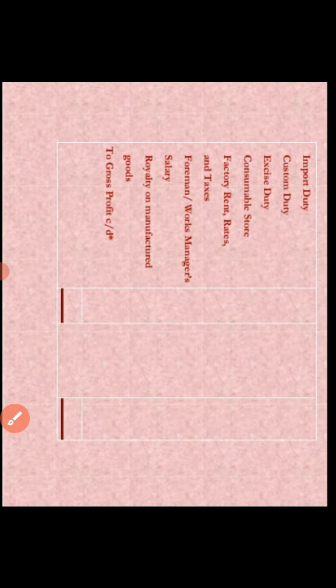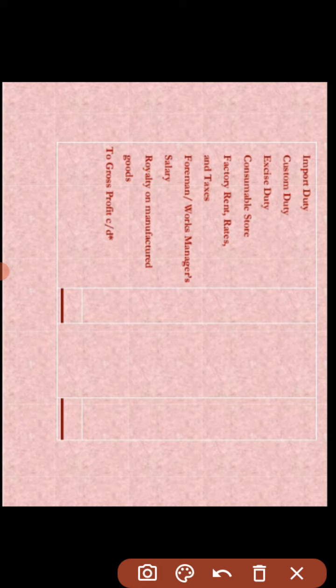There are also some items that may be found in the trading account on the debit side. Here we can also put import duties, custom duties, excise duty, consumable stores, factory rent, rates, taxes, foreman and workman, works manager salary, royalty on manufacturing.